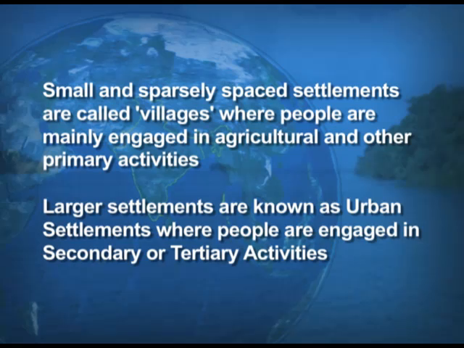And when we talk about large settlements, they are generally the urban settlements, where people are engaged in non-agricultural activities. So, when I say non-agricultural activities, dear children, it can be secondary or tertiary activities.